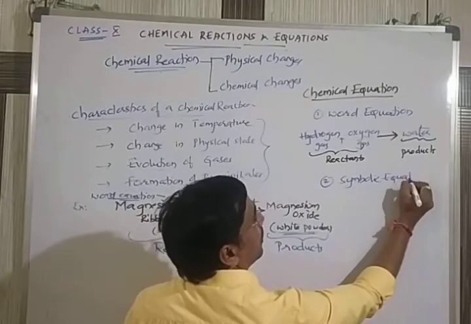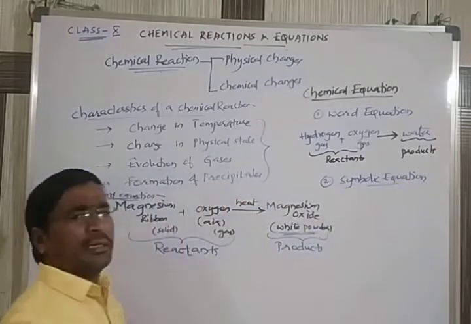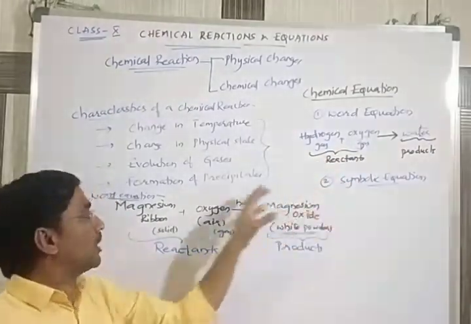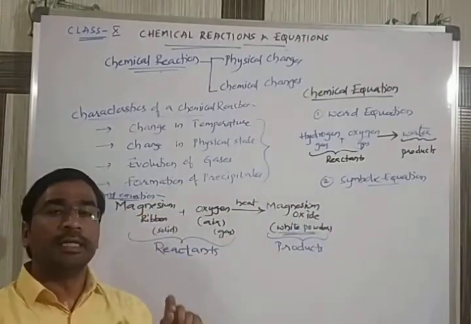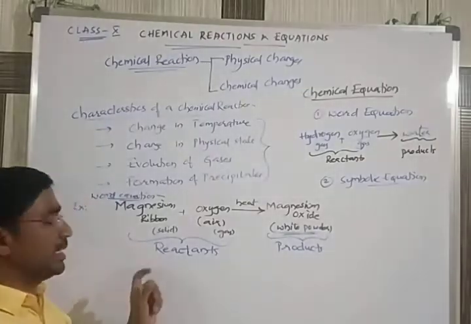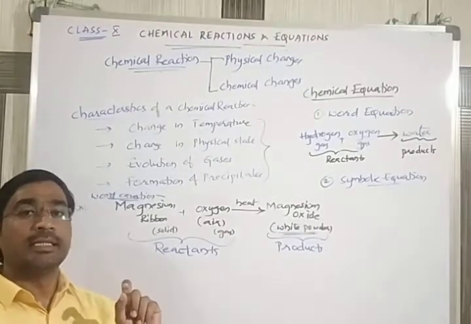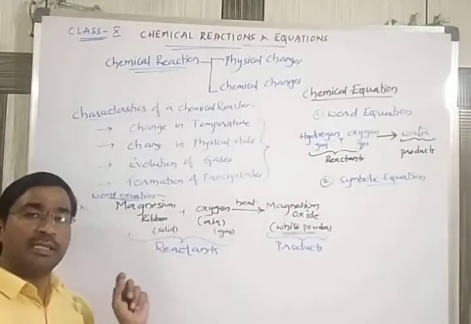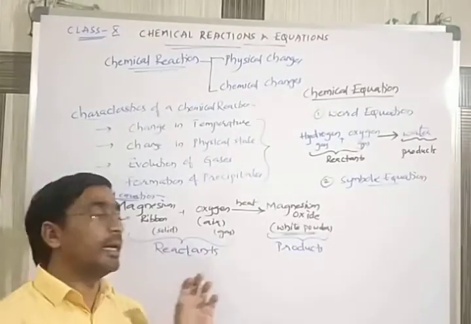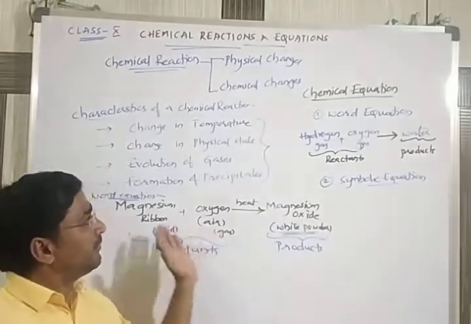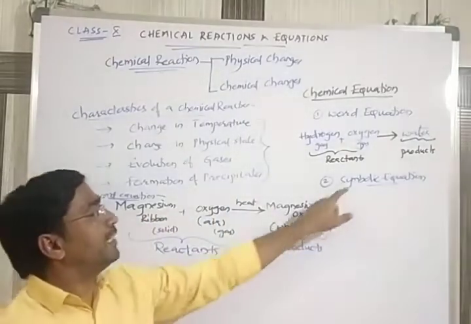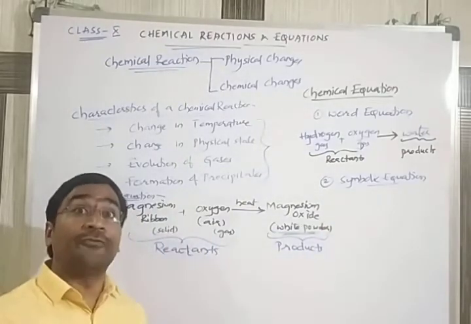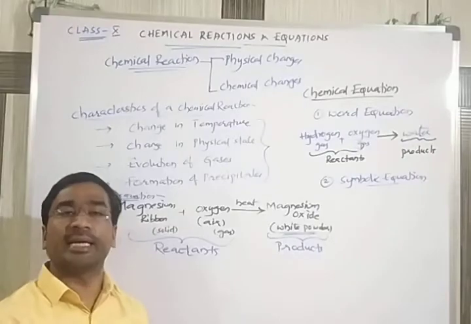So what is this symbolic equation? Same thing: the chemical reaction, and the terms participating in it, represented by using their correct symbols and formulas. By using their respective symbols and the respective formula of the compound, if you write the equation, then we call it a symbolic equation. Sometimes it is also called a formula equation.